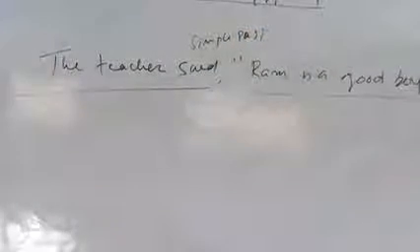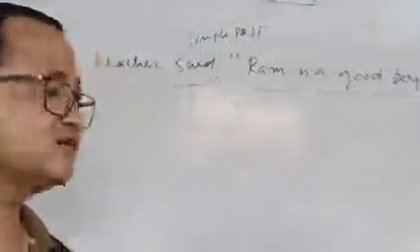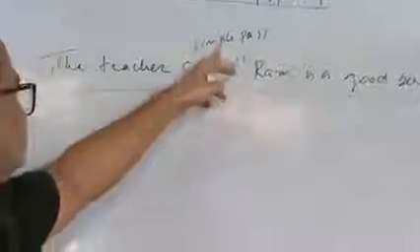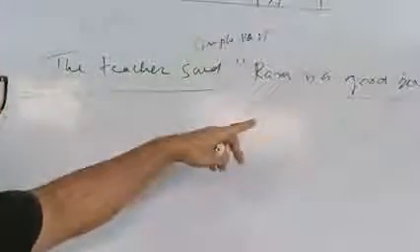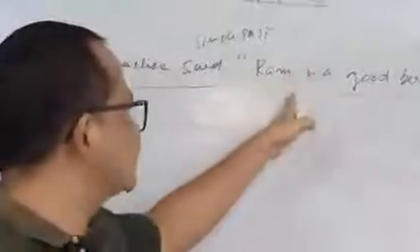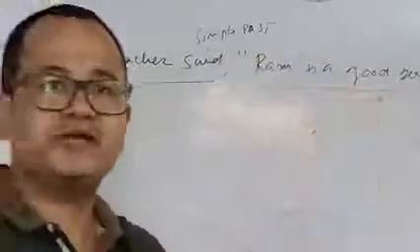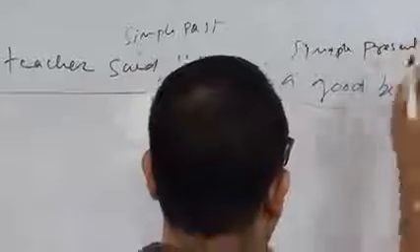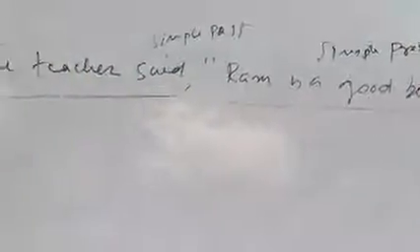The verb in the sentence will tell us the tense of that sentence. Here the verb of the sentence is said and it is given in simple past. And now you have to see what is the tense of the reporting speech. Here the tense of the reporting speech is simple present.